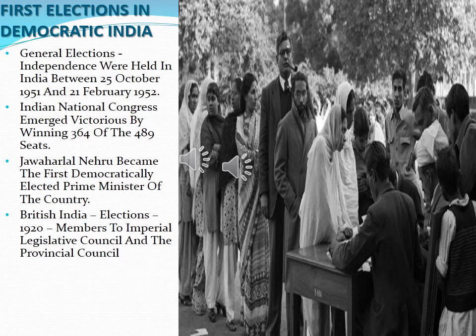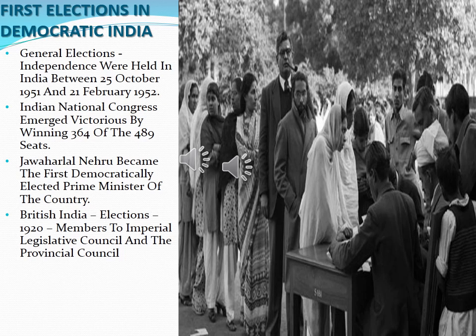Next, the first elections in democratic India. When did India get independence? Yes, 1947. Very good. When did the Indian Constitution come into force? Yes, 26th January 1950. Based on the Indian Constitution, the first general election to the Lok Sabha since independence was held in India between 25th October 1951 and 21st February 1952. So the election was held for nearly 5 months.